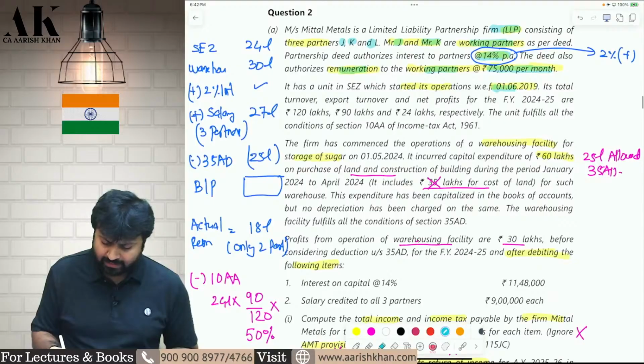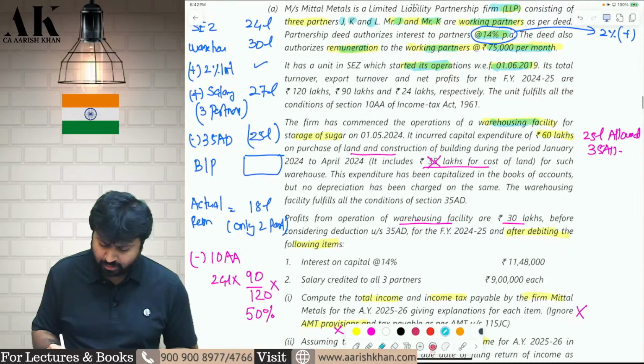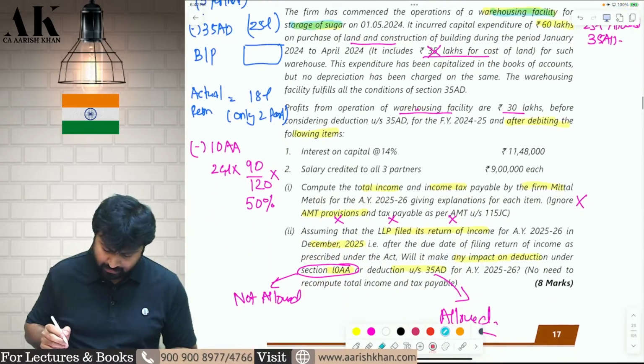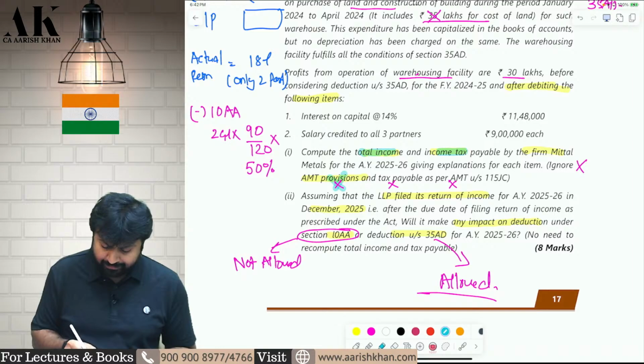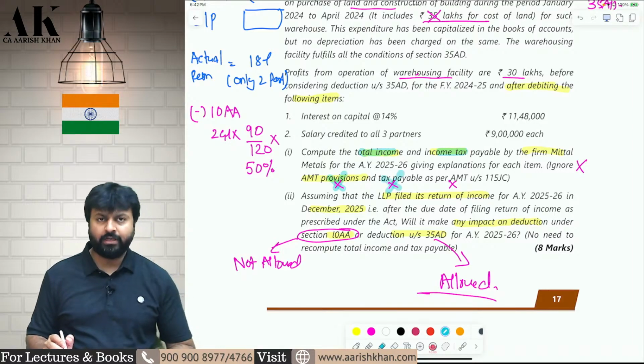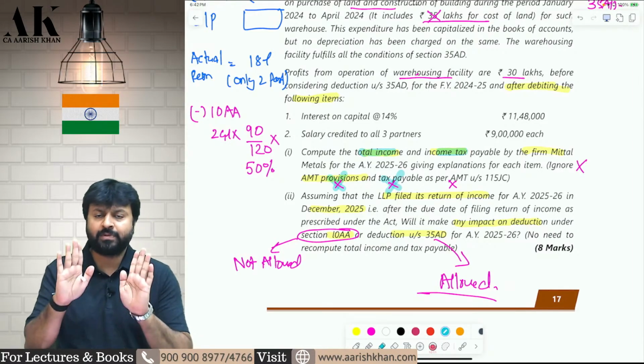The unit has started SEZ operations in 2019. The firm is also doing some warehousing facility for storage of sugar. Now you are supposed to compute total income of the firm, income tax payable of the firm. You have to ignore the AMT provision. You have to ignore the tax as per AMT. You have to compute tax and total income as per the normal provision.